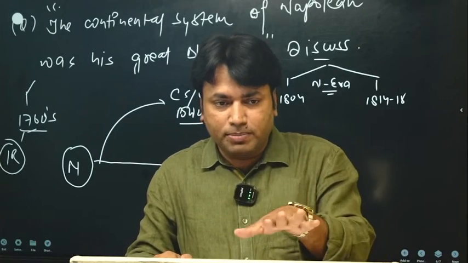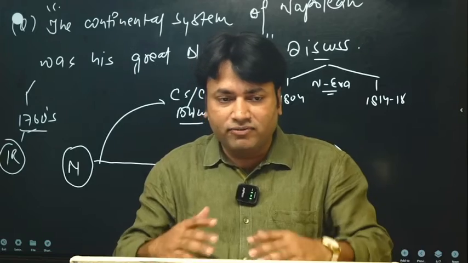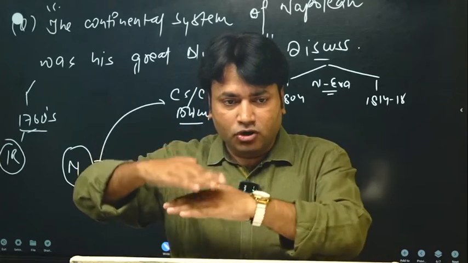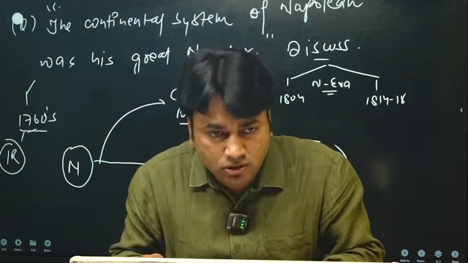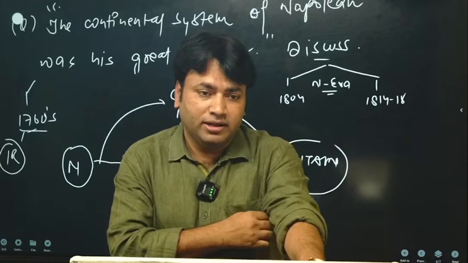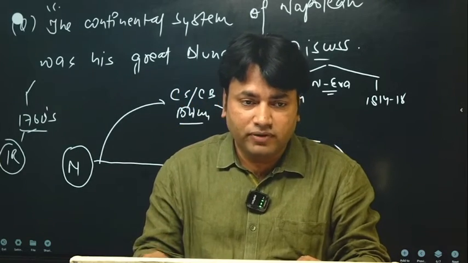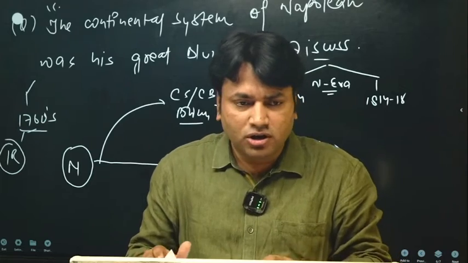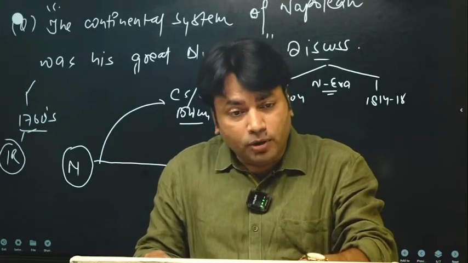The lack of supply and increase in demand will create a mismatch, and that will finally raise the cost of the goods. Okay, so this will contribute to inflation also. So the people are dissatisfied. The people in entire Europe are dissatisfied by this decision of Napoleon. Okay, so this was not a very popular decision. This was an unpopular decision.